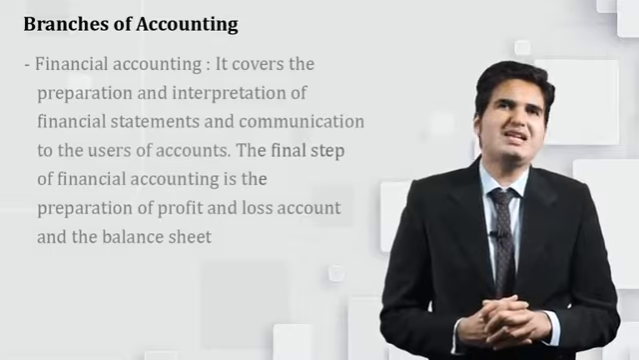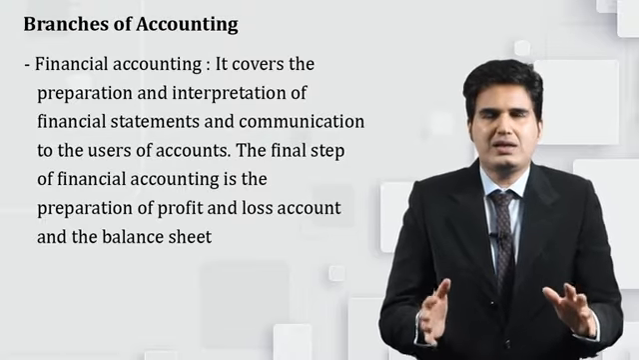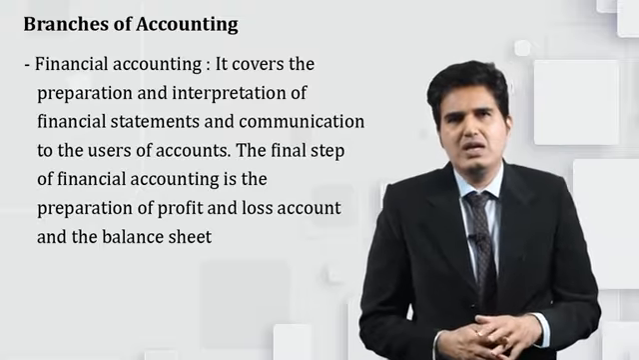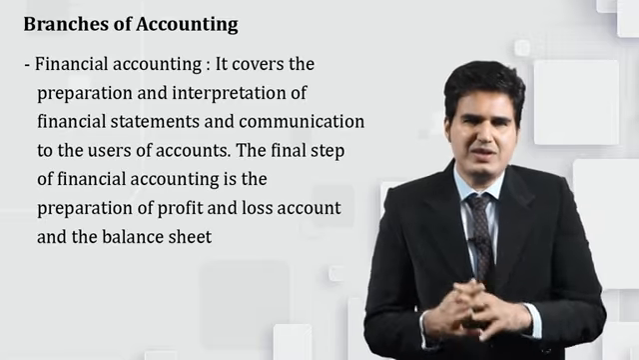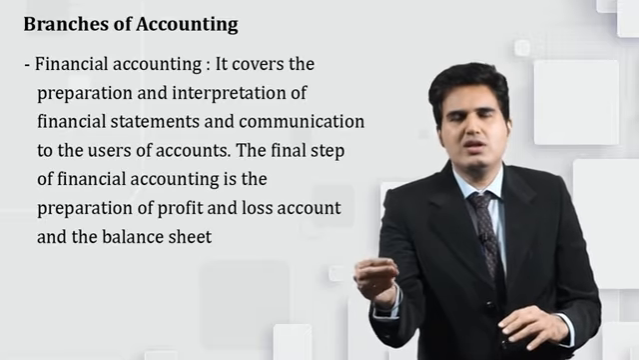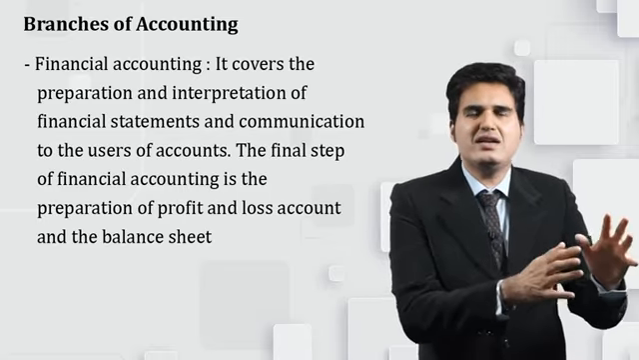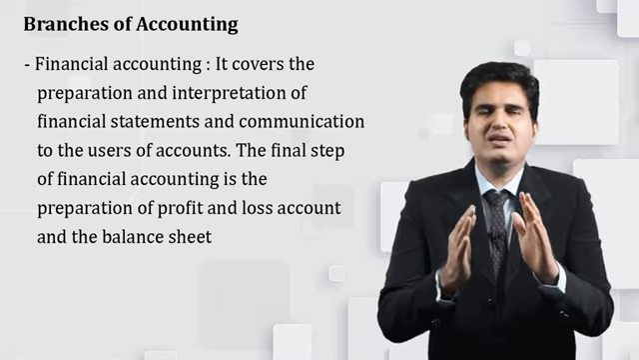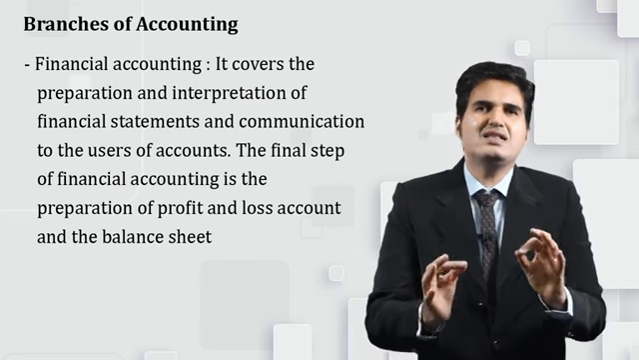Branches of accounting. The first main branch of accounting is financial accounting. It is a very simple part of accounting, but a very important part. Why simple and why important? Simple because it records day-to-day transactions as and when they take place. So you simply record the events and the transactions which are taking place in the business in their day-to-day life. Accordingly, financial accounting does only the job of recording the transactions in the books of accounts.